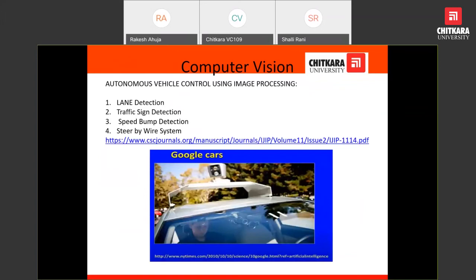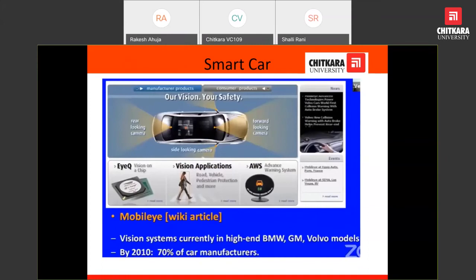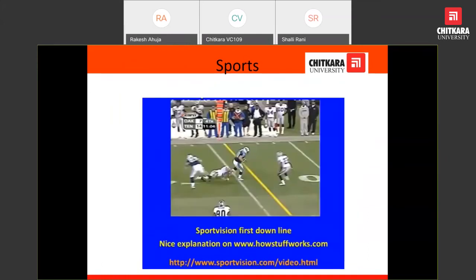Also, we use a Google Car. The Google Car has a lot of features built in, but some of them I'm telling you: lane detection, in which lane the car has to move. It has to check the traffic sign, whether it is saying stop or green signal or red signal, and what speed has to be maintained or at which lane. So these are examples in each and every field.